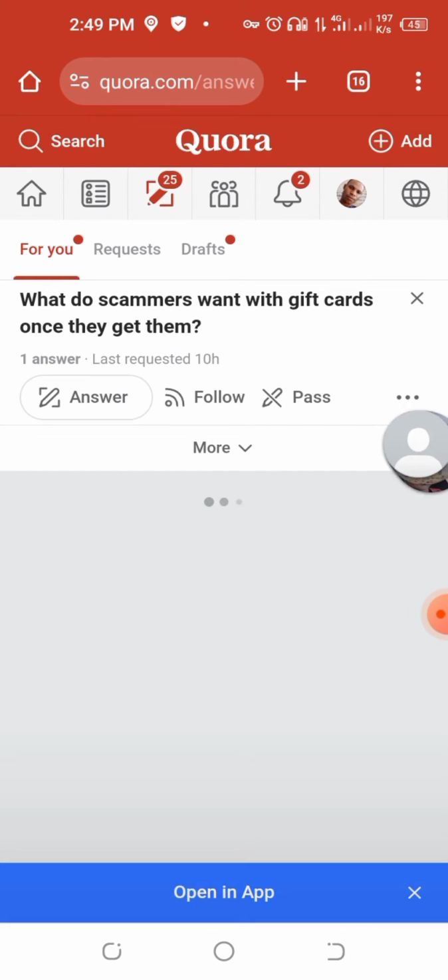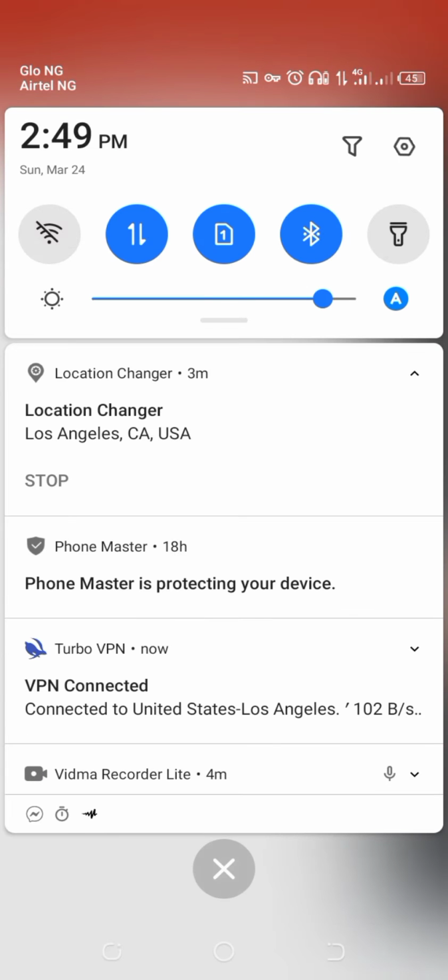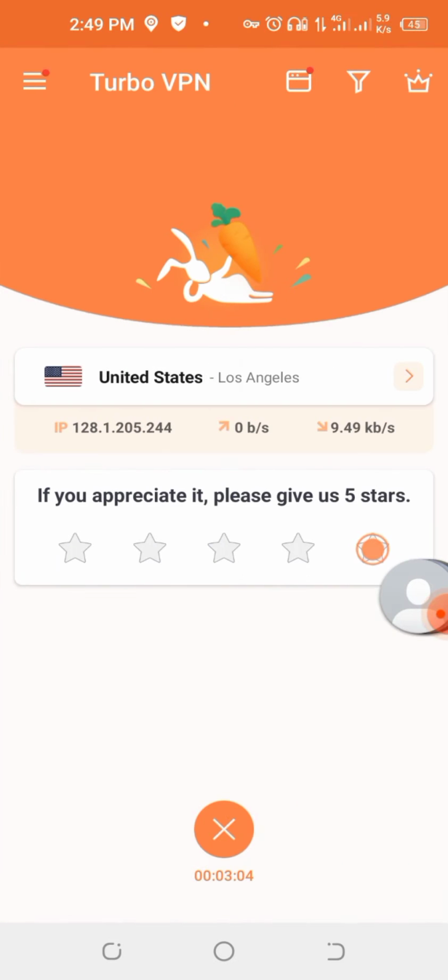After you have registered, set up your account. You can put your image. You can see my profile picture here. So you can do that as well if you like. Let me cancel this so my connection can be fast.